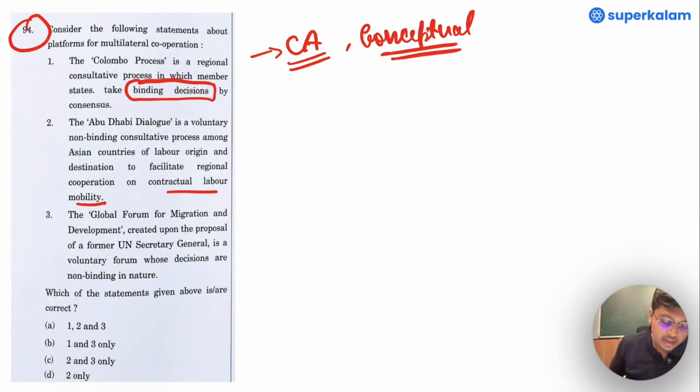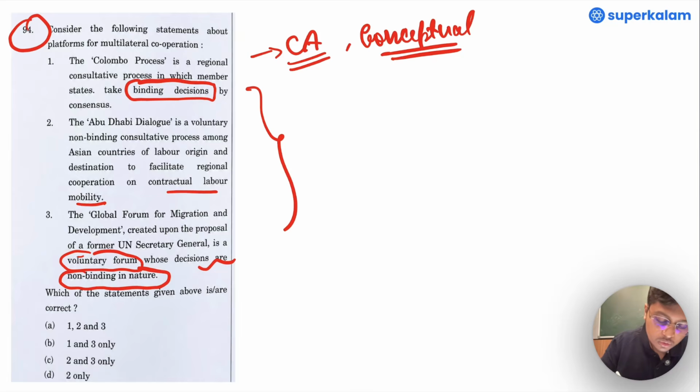The third statement reads, the Global Forum for Migration and Development, created upon the proposal of a former UN Secretary General, is a voluntary forum whose decisions are non-binding in nature. So, all the three statements are relating to migration, the migratory labors as such.